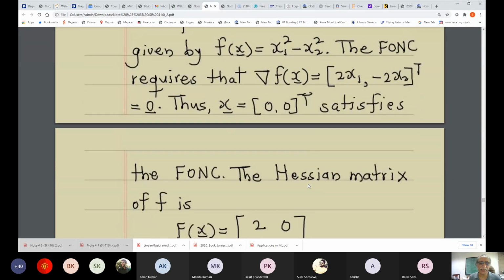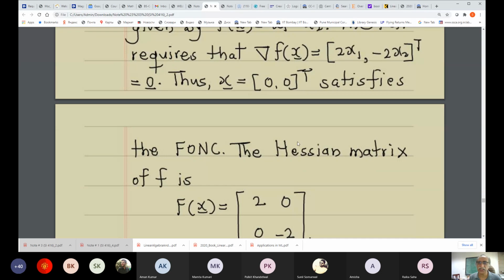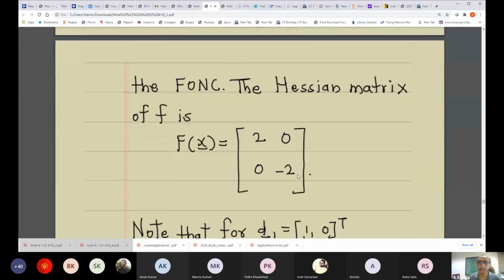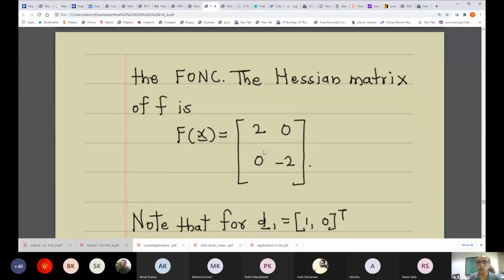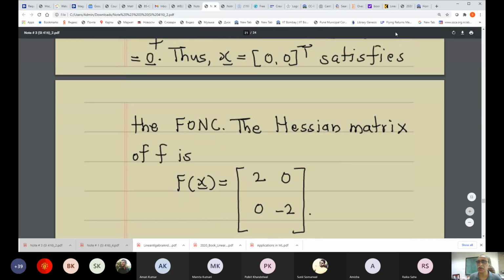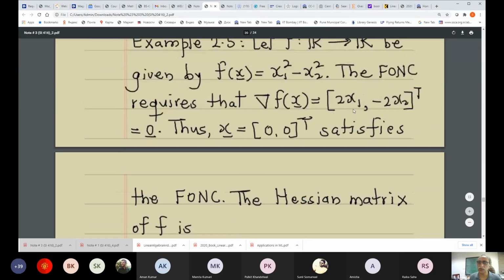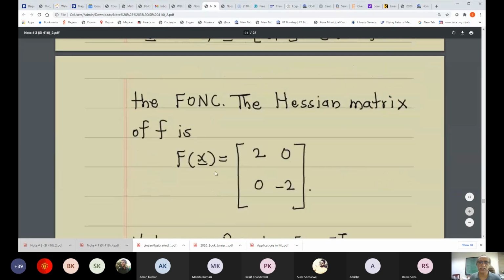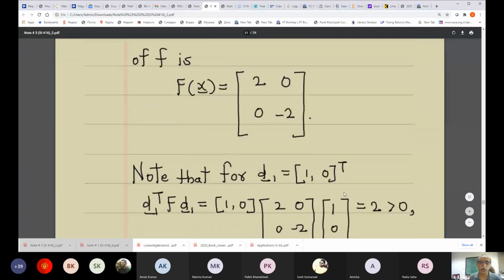The Hessian matrix of this function f, again it is easy to see, is 2 0 0 minus 2, because the second derivative with respect to x1 is 2, the second derivative with respect to x2 is minus 2, and the mixed derivatives are 0.